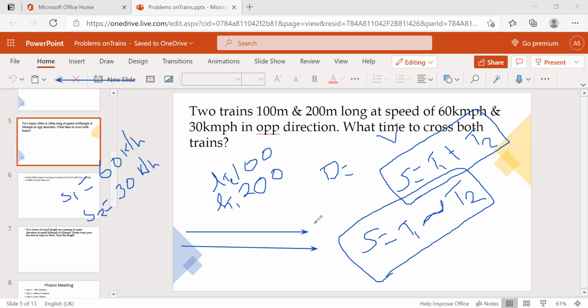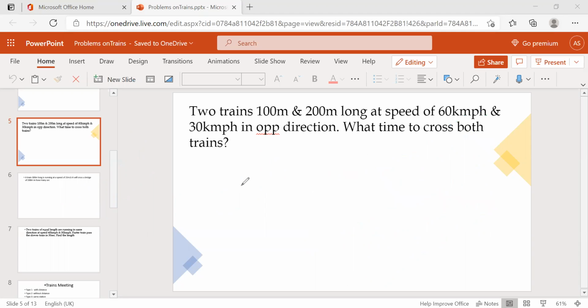In the relative speed, opposite direction means speeds will be added and same direction means speed will be subtracted, or the difference of the speed. So based on this, we are going to solve this question. What's the length of the first train? 100 meters. The length of the second is 200. So total distance is nothing but 300.